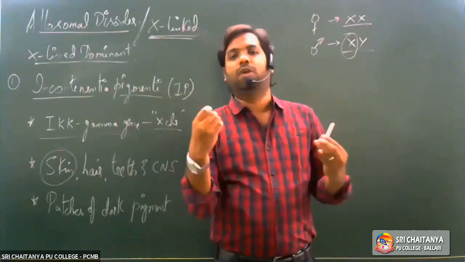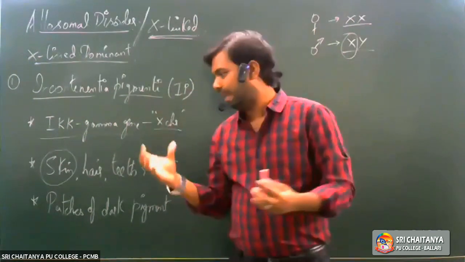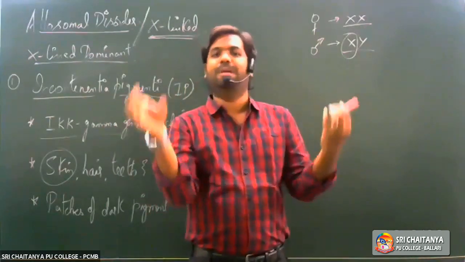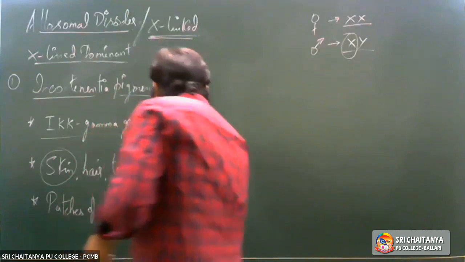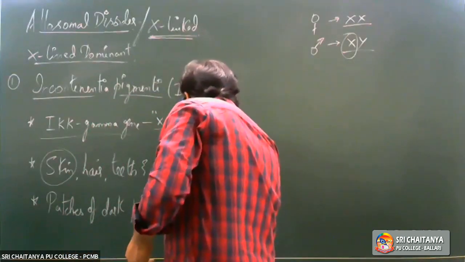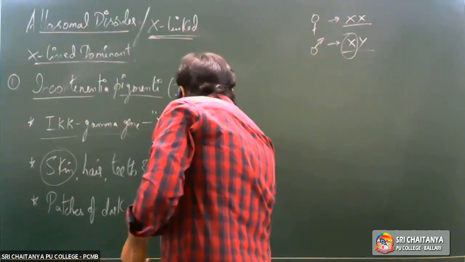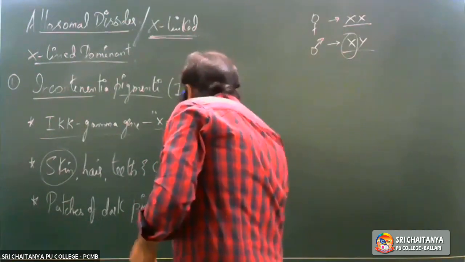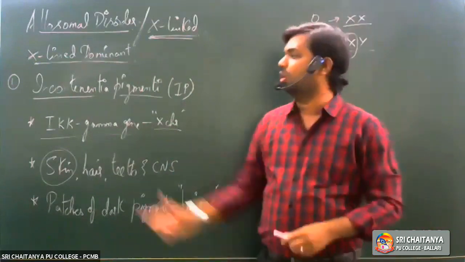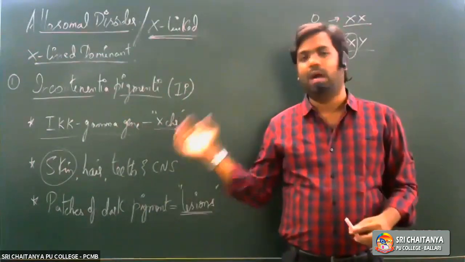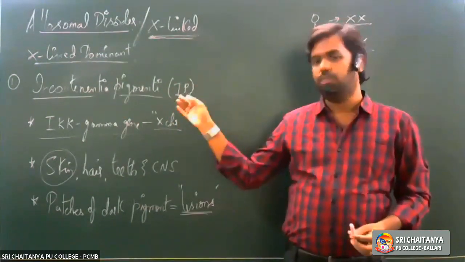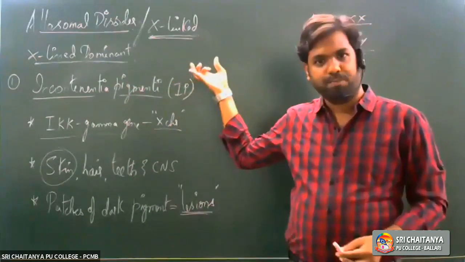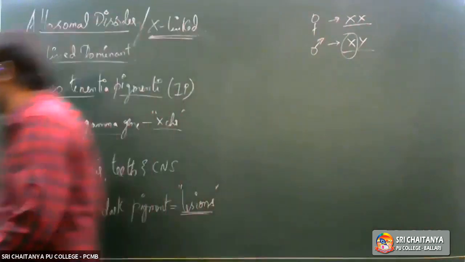Over a period of time, these patches will start becoming hard and rough, and they would turn into lesions. So the presence of these lesions is the characteristic feature of incontinentia pigmentae. Again, a rare genetic disorder which falls under the category of X-linked dominant disorder. So this is one of the X-linked dominant disorders that we have.